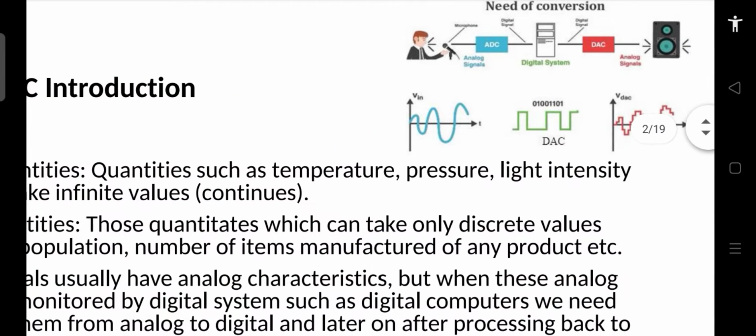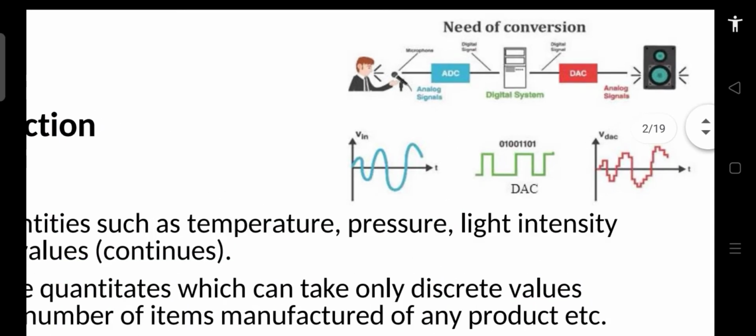Let's understand it with the help of a simple diagram. The basic idea is that in the real world the signals are analog in nature, but processing analog signals is difficult.